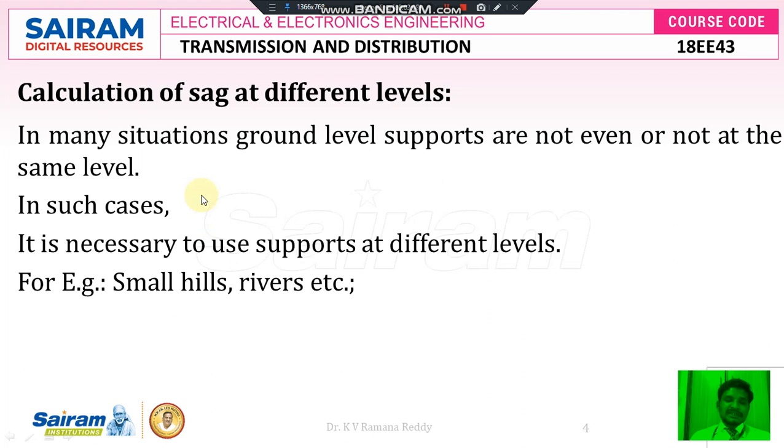Because of river crossing or small hills crossing, if we are going to calculate the sag, it is at different levels because the ground level is not the same. The ground level before crossing the river is at one height. The ground level after crossing the river is at another height. While we are crossing the hills, the ground level is also not the same. It is somewhat sloped. So the ground level is not even. Then what about the sag in that case?